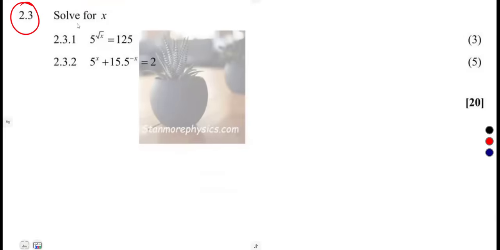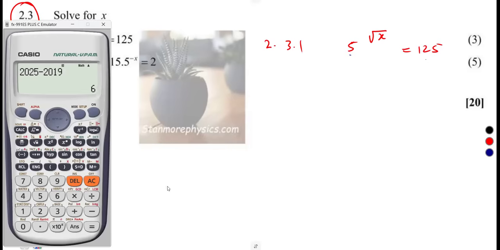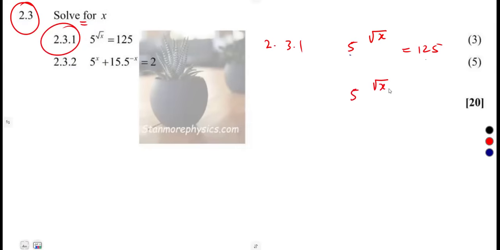All right, 2.31, solve for x. 5 to the exponent of the square root of x is 125. Remember, if the bases are the same in our exponents, we can simply equate our powers. So 125 can be written in base 5: 125 is equal to 5 to the exponent of 3. So 5 to the exponent of the square root of x is the same as 5 to the exponent of 3.